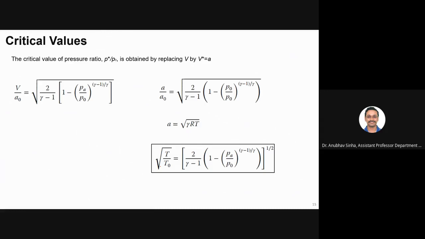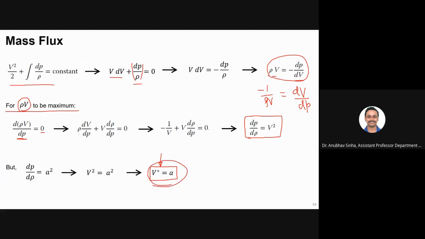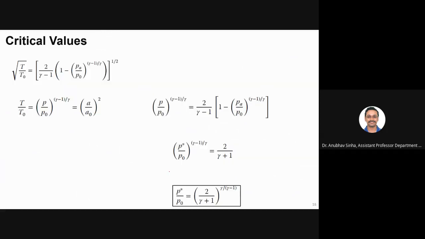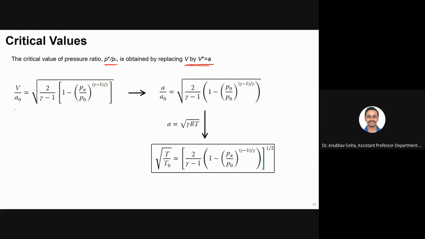Now let us talk about critical values. As I mentioned, for p star by p naught equal to 0.58, what we have in the slide, we define critical properties. So we replace v by v star, which is equal to a. That is what we saw here. V star is equal to a. So we have these equations. If we replace, this is what we have, right? Now we know that v star, instead of v, I will write a. So it will become a by a naught. This is what is replaced.